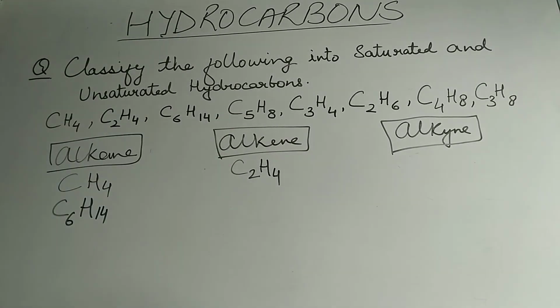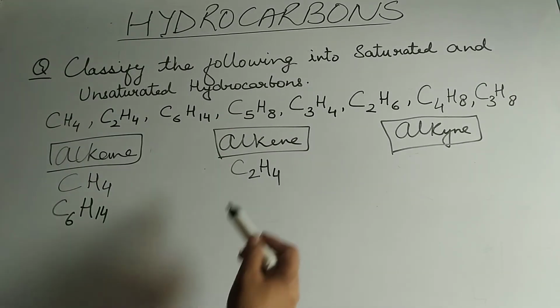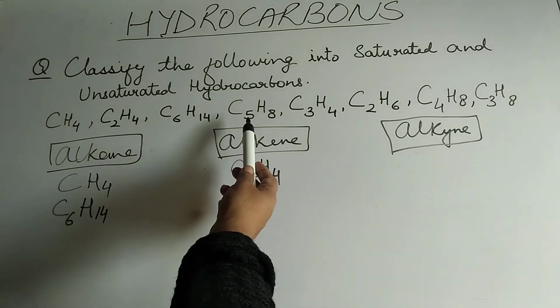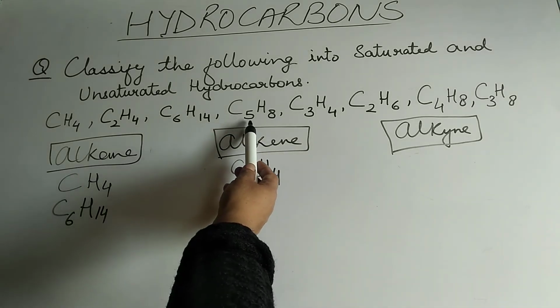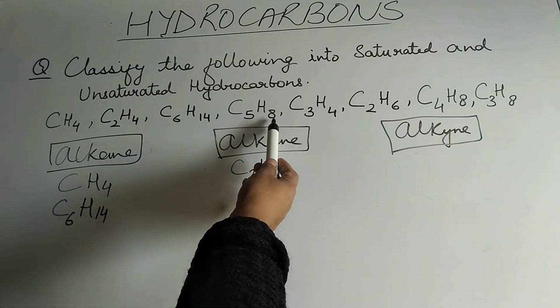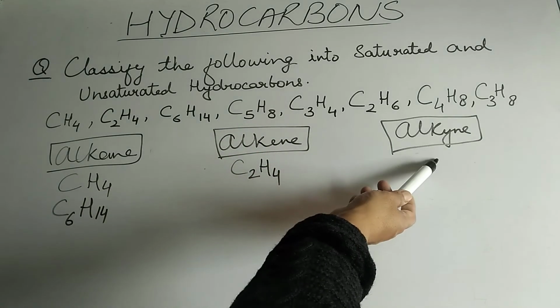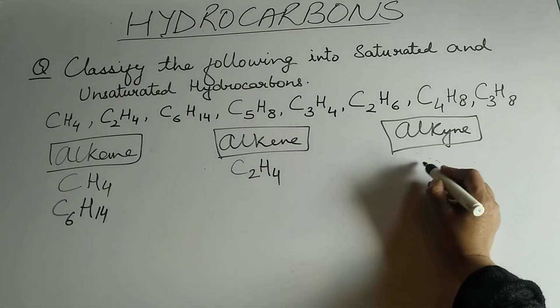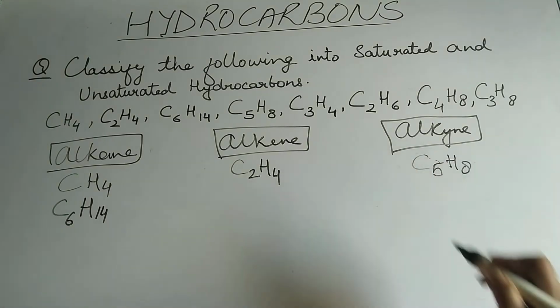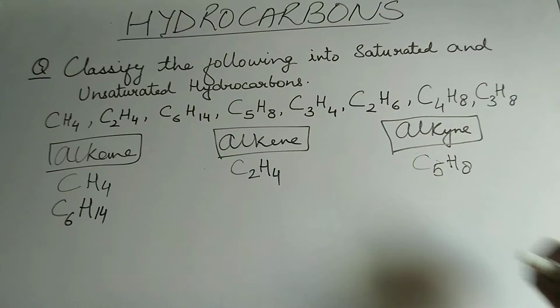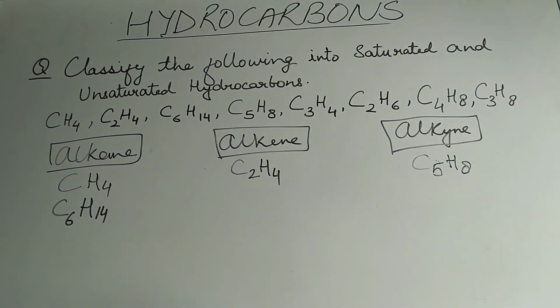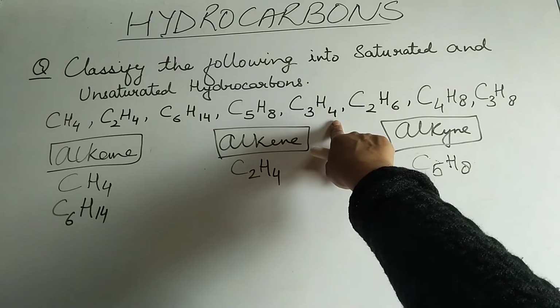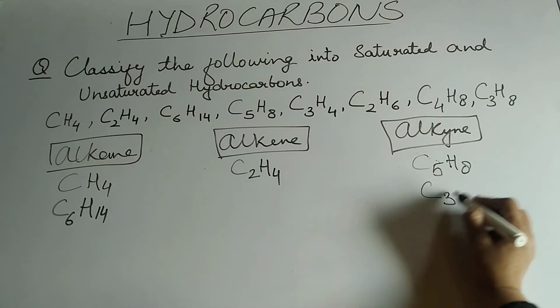Let's discuss C5H8. C5H8 tells you that the number of hydrogen atoms are double minus 2 of the carbon atoms. Double of carbon, that means 5, is 10. And when you minus 2, you get 8. So double minus 2 is the formula for alkynes, and this is going to fall under this category, C5H8. Coming to C3H4, carbon atoms double means 6. And if you minus 2 from that, you get 4. So hydrogen atoms are double minus 2. So this is also going to fall under this category.